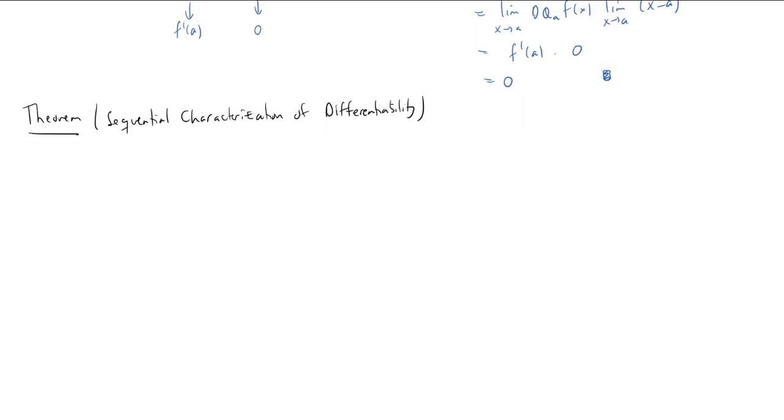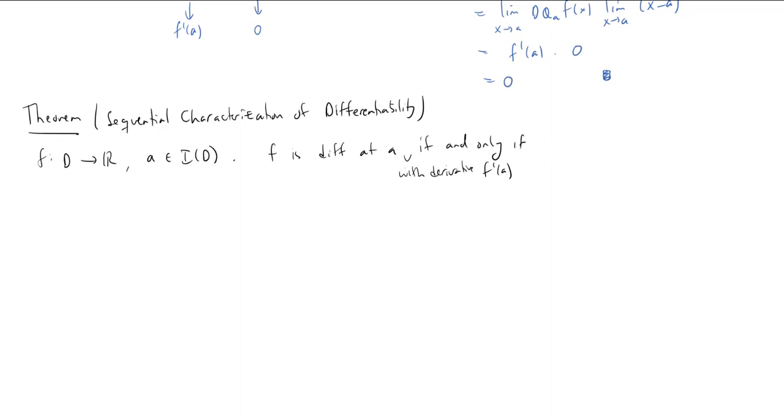All right, so as usual, we'll have some function with domain D. And I'm going to let a be some interior point so we can talk about the derivative at a. Okay, so f is differentiable at a, and with, I guess we should say here, with derivative f prime of a. Fine.